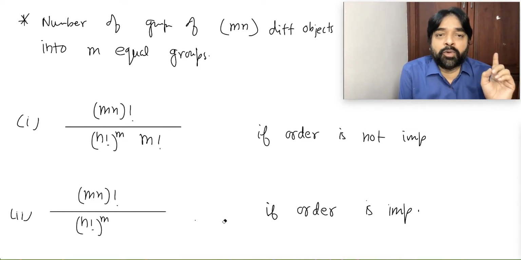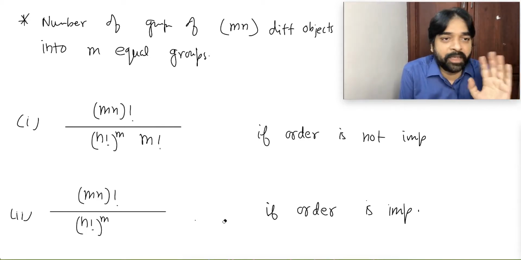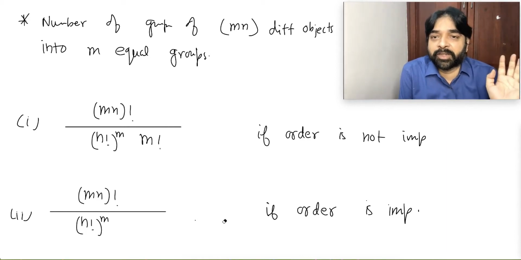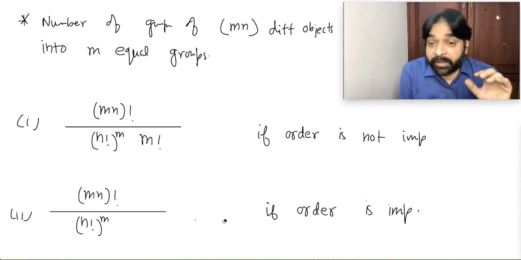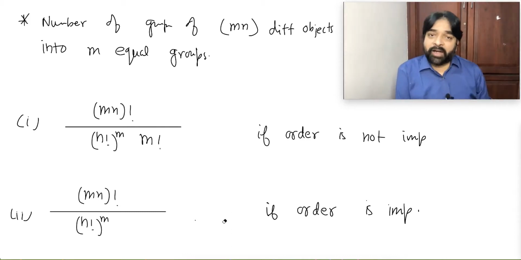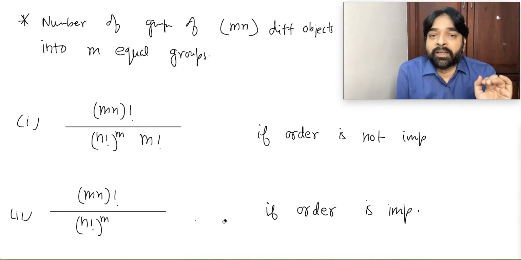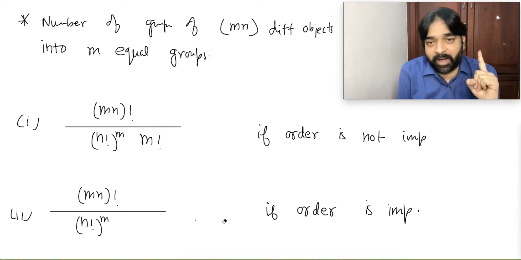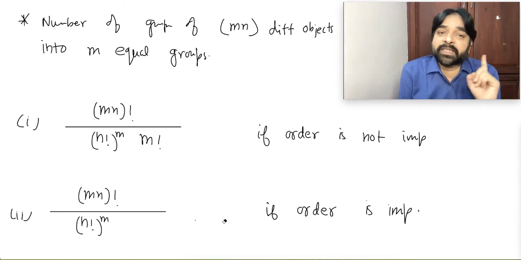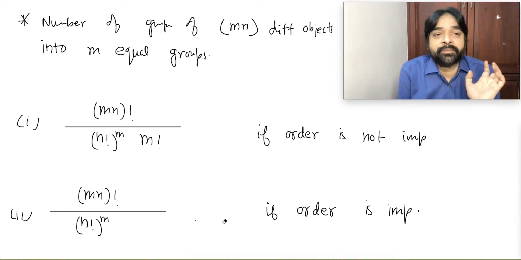Order important, how to know in the question? If there is a human to receive the group, order is important. If there is no human to receive the group, order is not important. That's all. This is the only simple logic to identify. What did we do in grouping? We did grouping for the case when the size is predefined. If size is predefined and objects are identical, answer is 1. If size is predefined and objects are different, this way will be done. Is it clear to everybody?